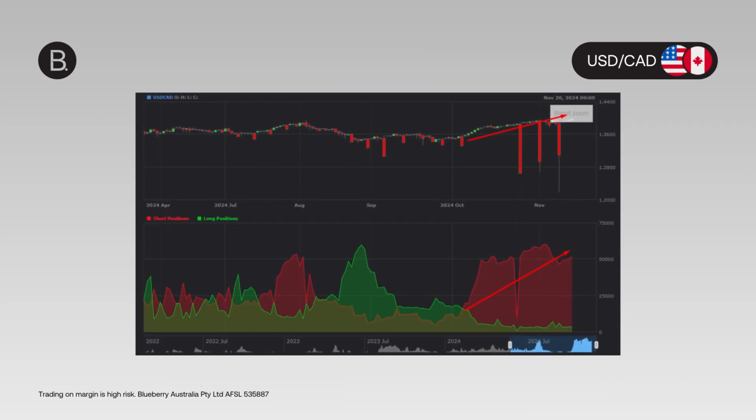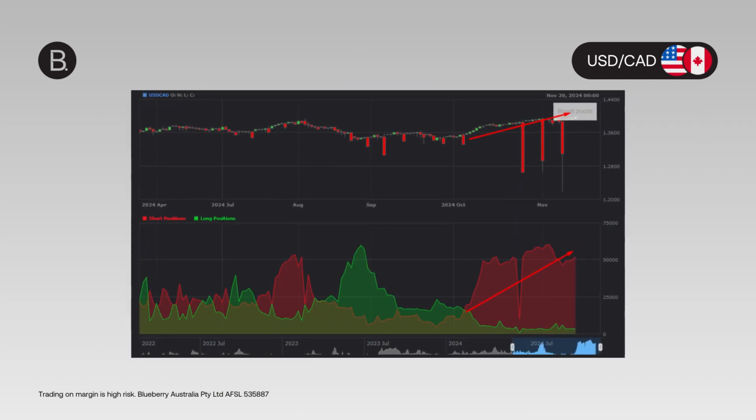Retail positioning shows us that they are heavily short US dollar CAD right now, and typically they are wrong, so the market is doing the opposite of what they are doing. However, it comes to a point where they're selling at extremes and then they realise they're wrong. A good point of this could be price breaking through those range highs. They may get out of these short positions and think about buying. That could then flip the switch here for US dollar CAD prices.